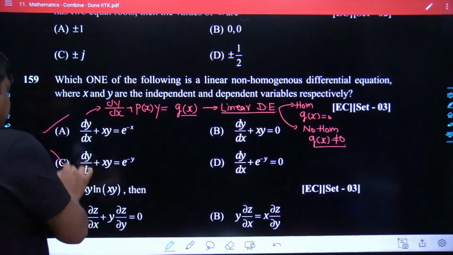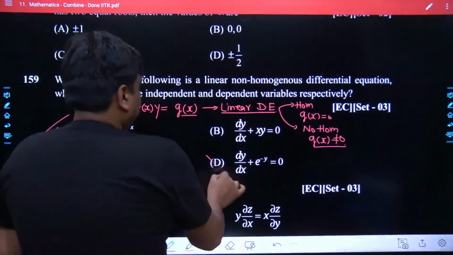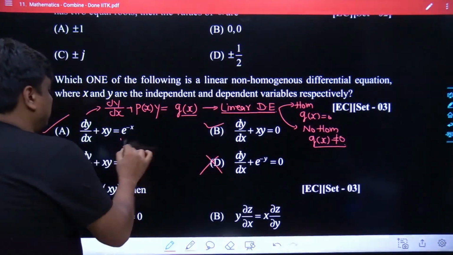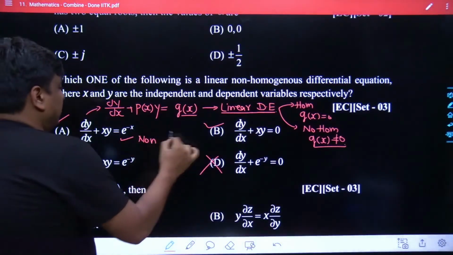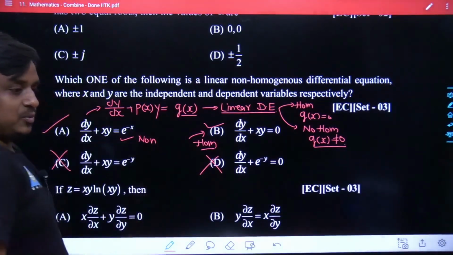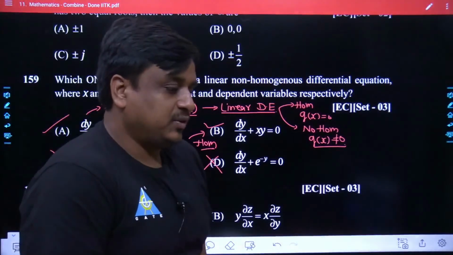A and C are not linear equations at all. D is not a linear equation at all. B is a linear equation, but this is the non-homogeneous form, and this is the homogeneous form. So A is the best answer.